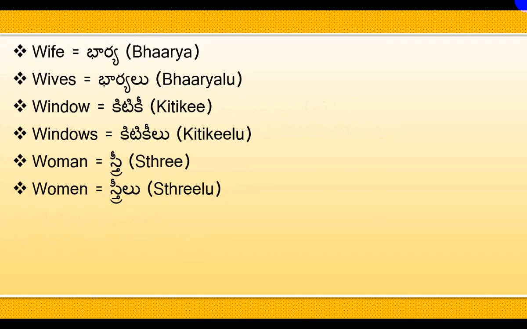Wife means Bharya. Wives means Bharyalu. Window means Kitiki. Windows means Kitikilu. Woman means Stree. Women means Strilu.